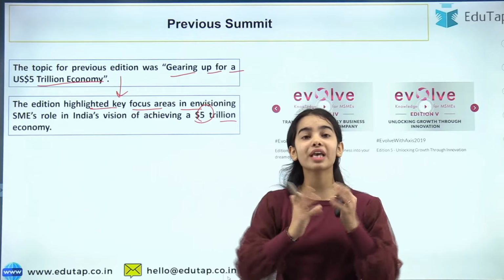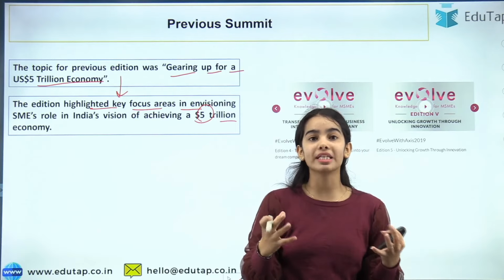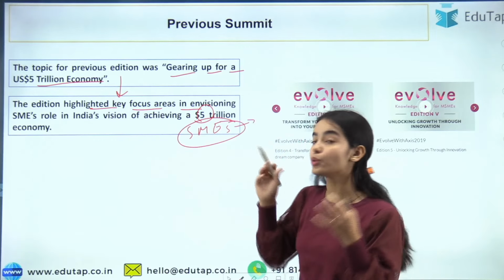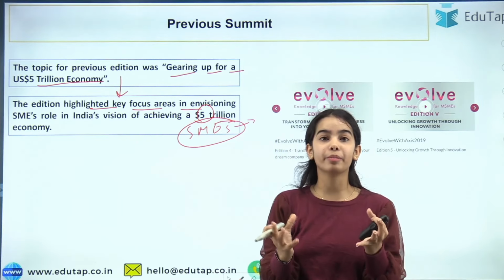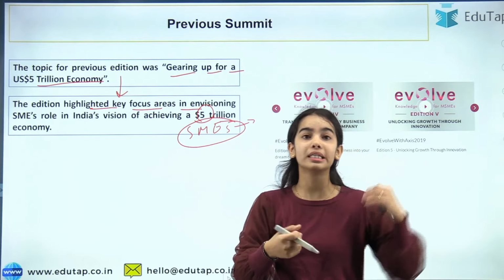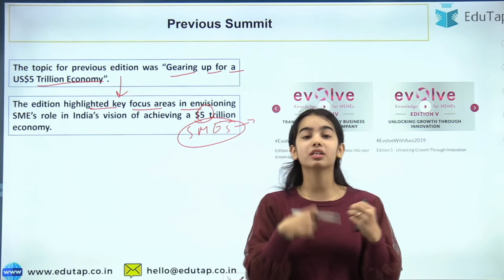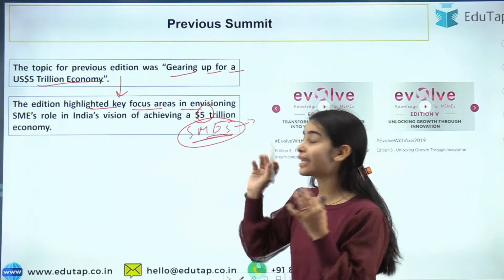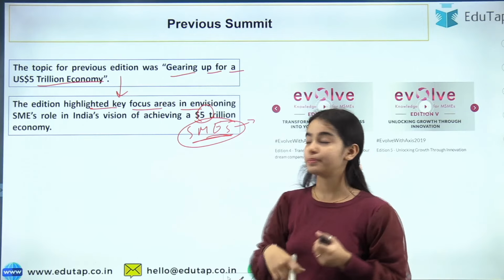How? Because we have a lot of SMEs, and the SMEs are the ones providing the unique things that we can make, the unique things that India has been popular for in history. The silk we have, the handcraft that we have, the artisans that we have, they are from the SMEs and they can help India to grow.